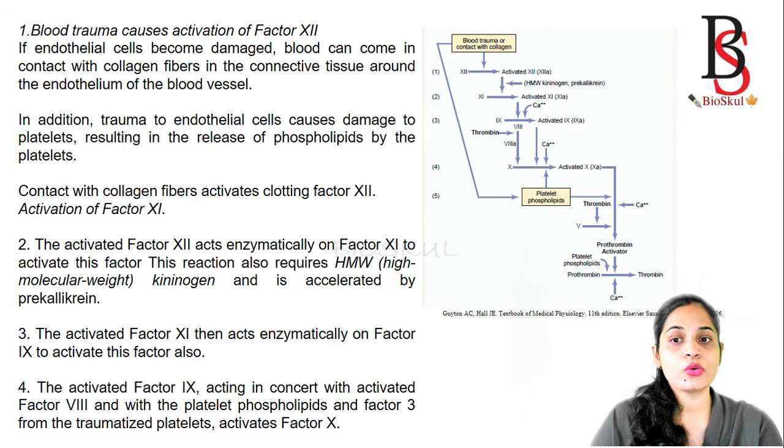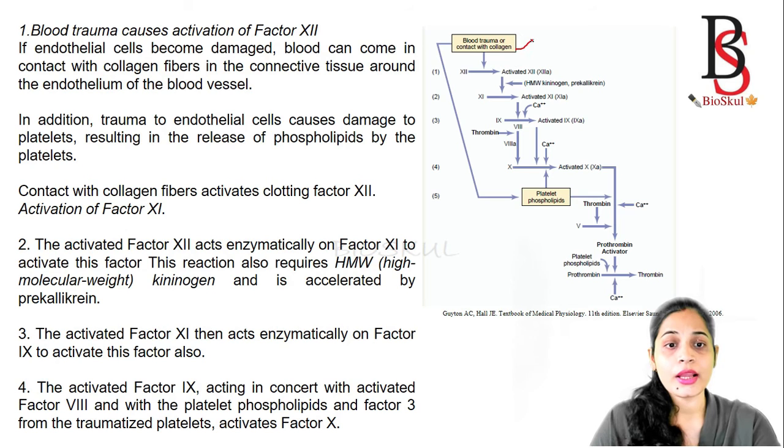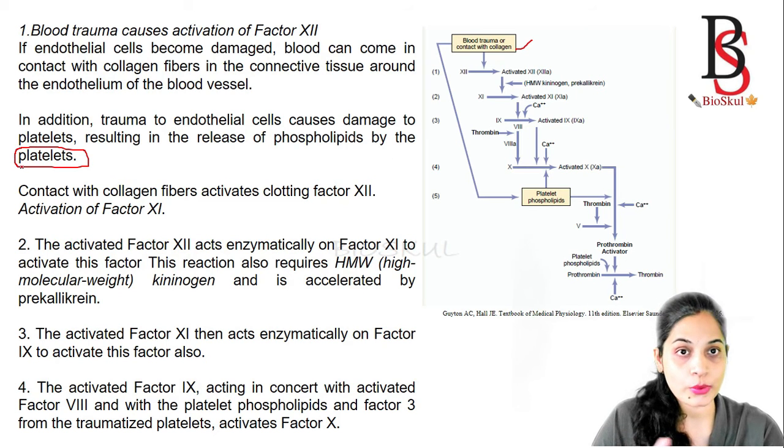So let's have a look into the intrinsic pathway. Okay, if there is a blood trauma or if the endothelial cells of the blood vessel are damaged, then the blood comes in contact with the collagen or the connective tissue around the endothelium of the blood vessel. In addition, the trauma to the endothelial cells also causes damage to the platelets and the release of phospholipids by the platelets, and these platelets also play a role in the blood coagulation.